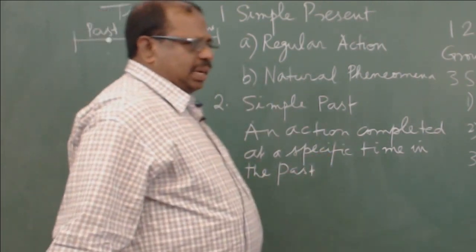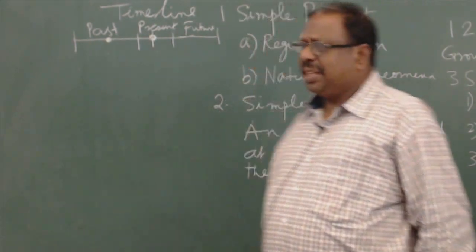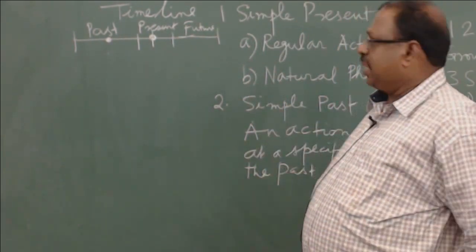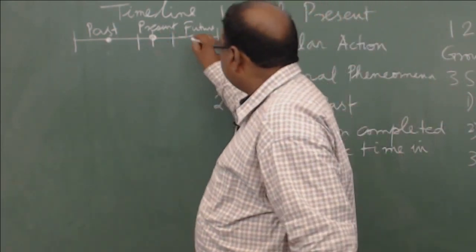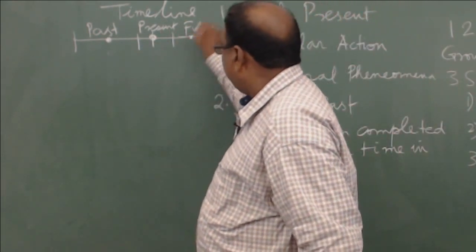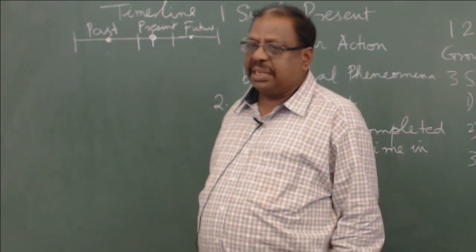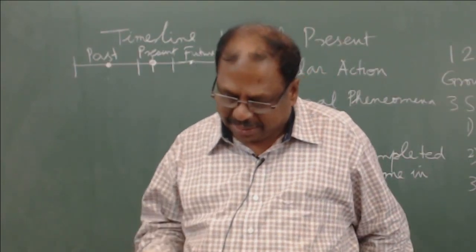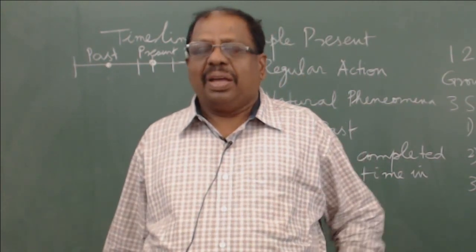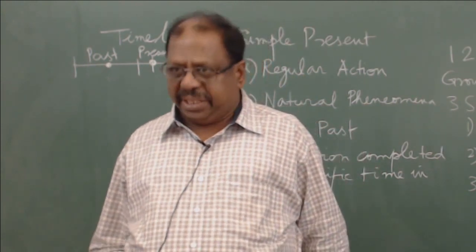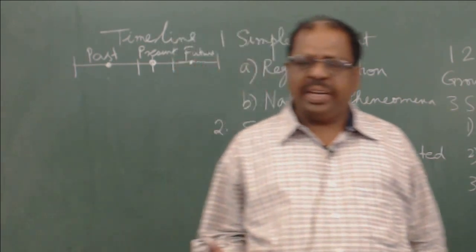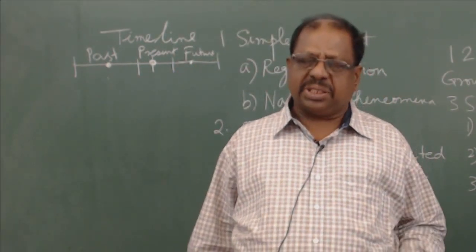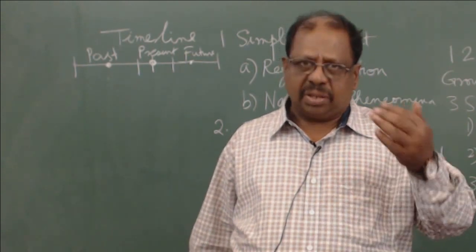Once you understand the simple past, the simple future is only a replica of that. That is, any action which is likely to happen in the future timeline. Any one single spot in the future timeline tells you what is the simple future, and that also means something which you have not thought about till now, but you are just saying while you are talking.